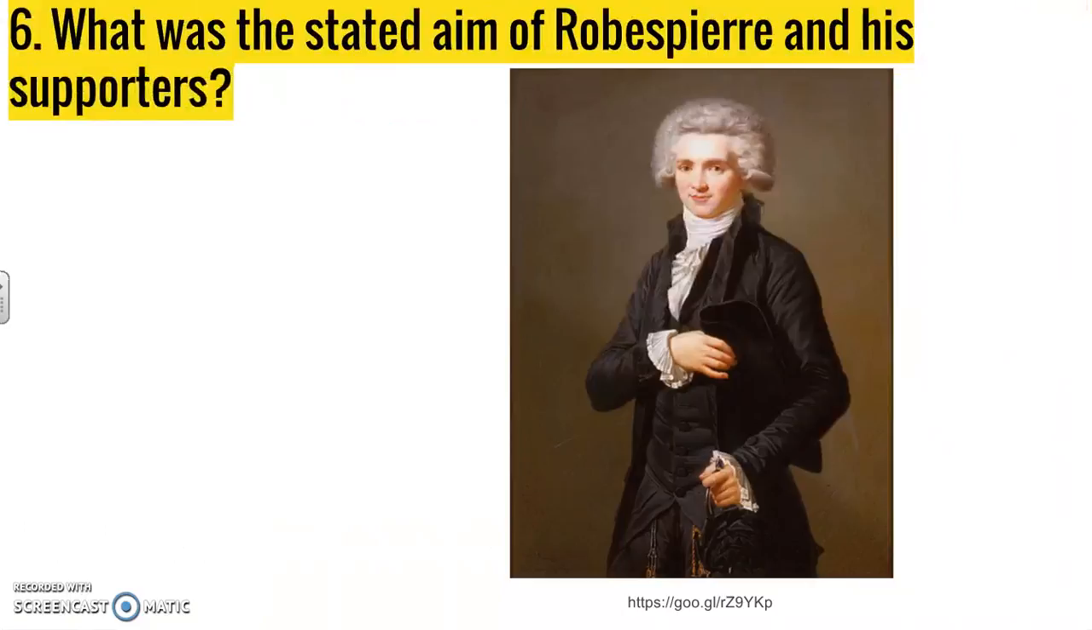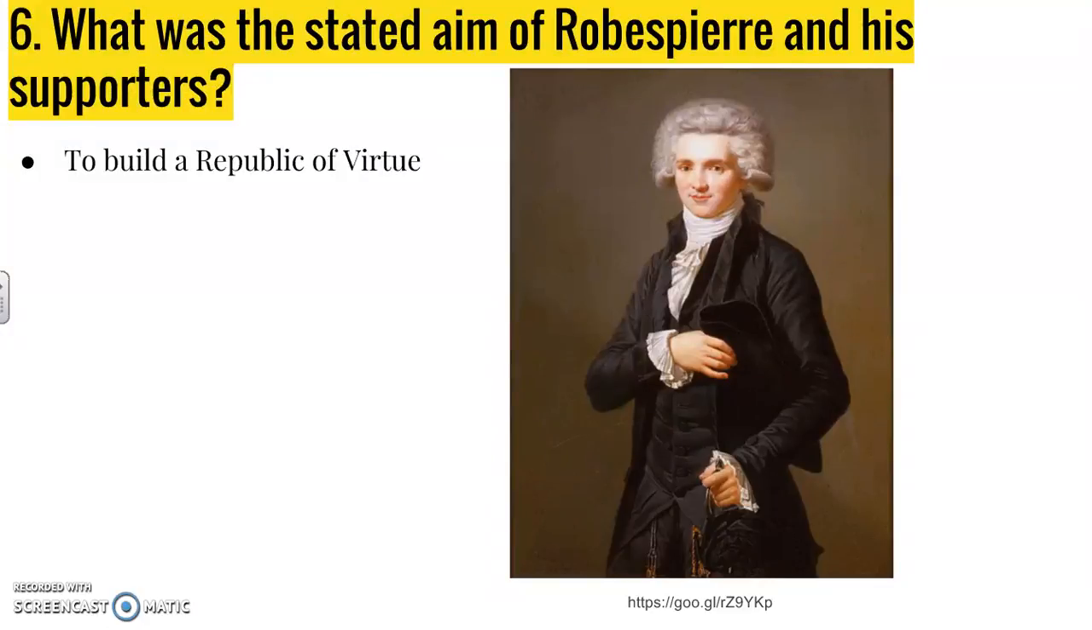So, what was the stated claim of Robespierre and his supporters? Robespierre comes to power. He becomes the leader of the Committee of Public Safety, which is supposed to oversee France and bring order back. But at the same time, the Committee of Public Safety starts to execute a lot of people at a rapid pace, and that's called the Reign of Terror. And so what was Robespierre, who's the leader of this group and carrying out the terror, what are their aims? And what are his and his supporters' aims?